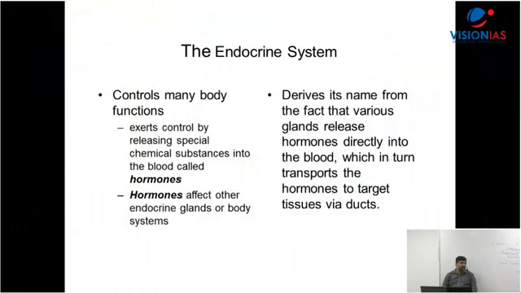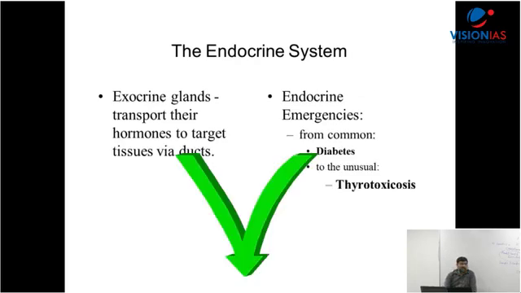Now, it controls many body functions. I've already said that. These are called hormones. They derive their name from the glands from where they're secreted. Now, there are two types of glands, exocrine and endocrine. Exocrine glands transport the hormones to the target tissues via ducts, whereas those which are endocrine release directly into the blood. Through the blood, it goes to target cells.